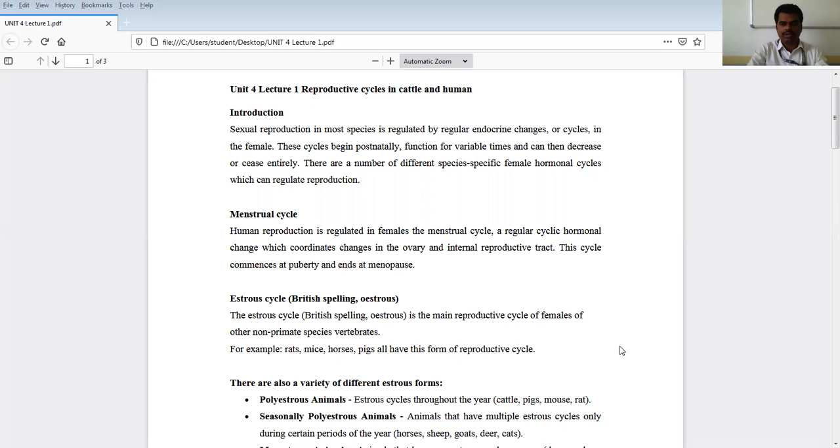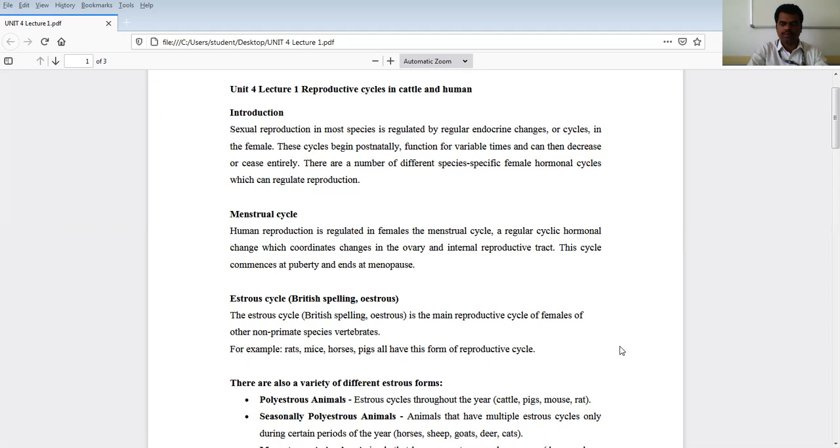In sexual reproduction, the physiological condition in human beings is totally controlled by different hormones. They play a very important role. What are those hormones? We will study that within a couple of minutes.